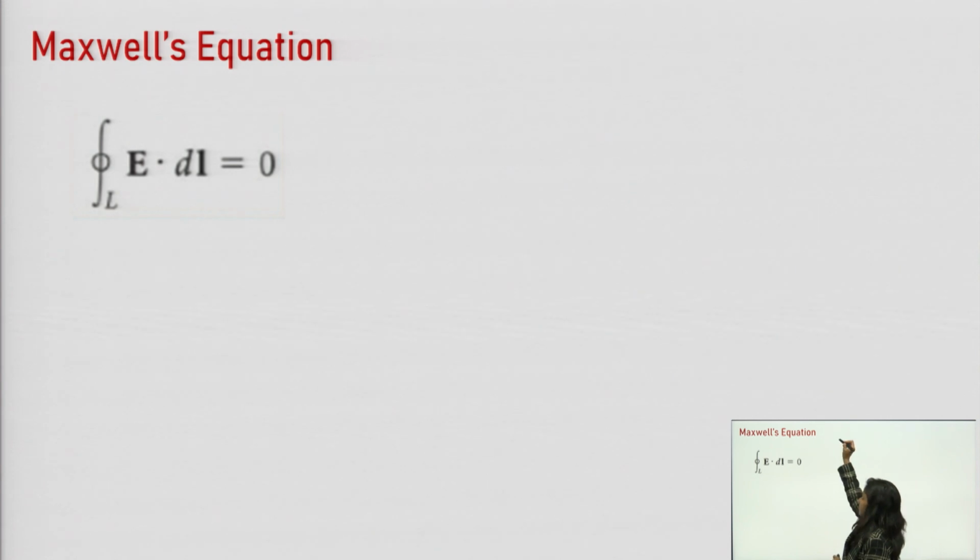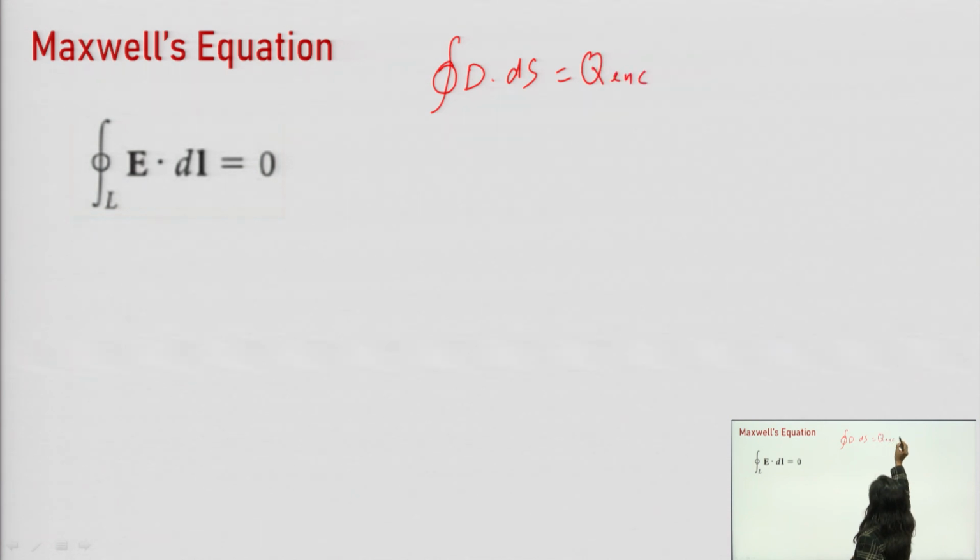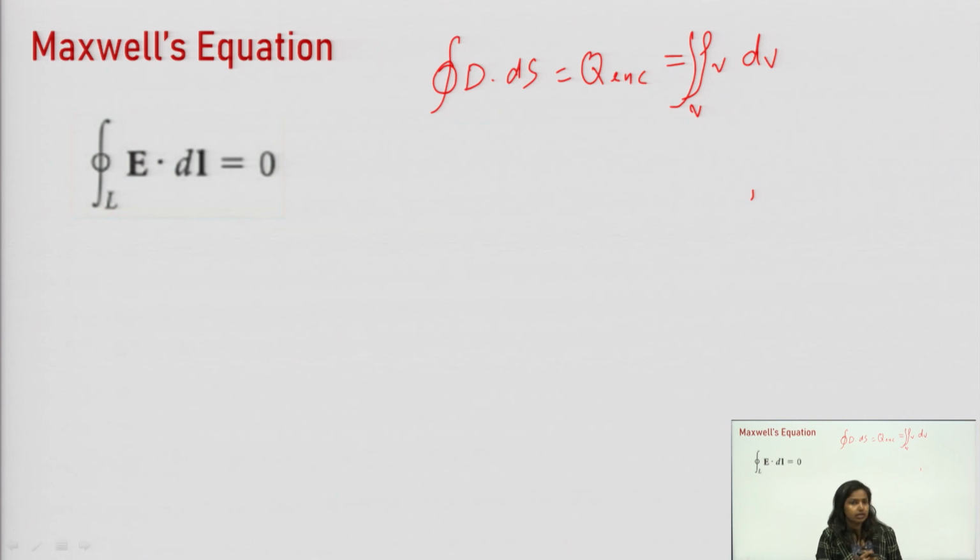The first one is coming from the Gauss law. We know that Gauss law states that the total flux coming out from a closed surface is equal to the total charge enclosed. Here we can see that the surface integral of D dot ds is equal to Q enclosed, and Q enclosed can be written like this also: the volume integral of rho v dv, where rho v is the charge density and dv is the differential volume.